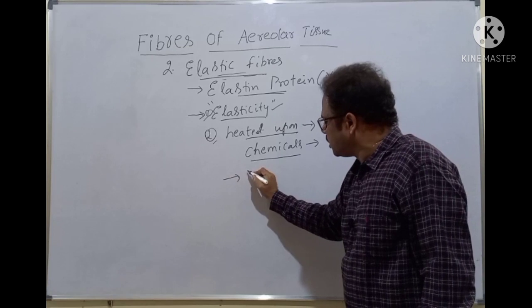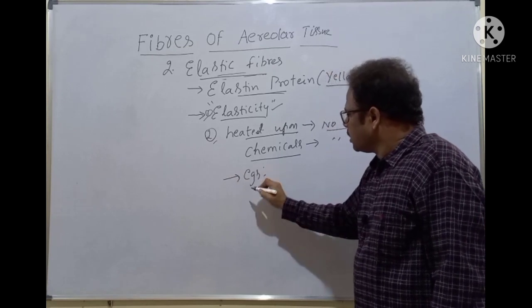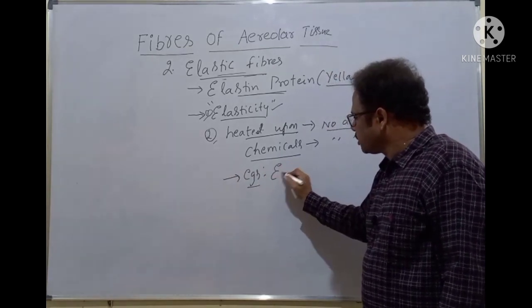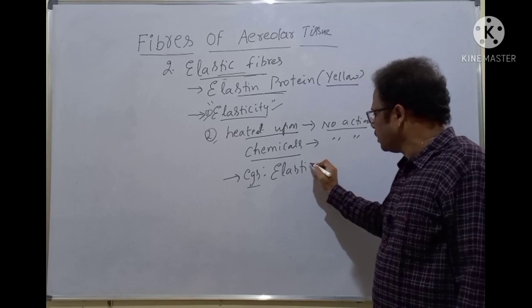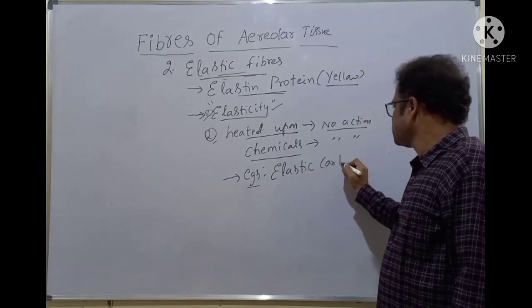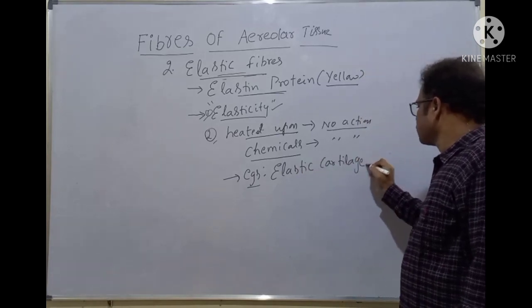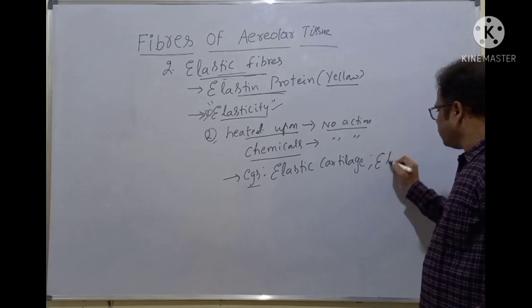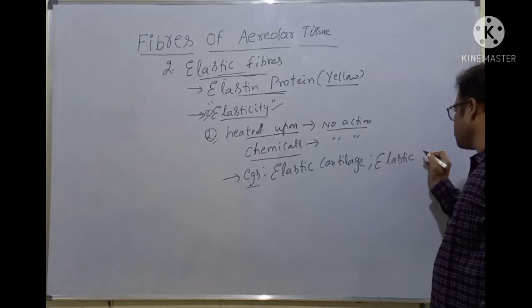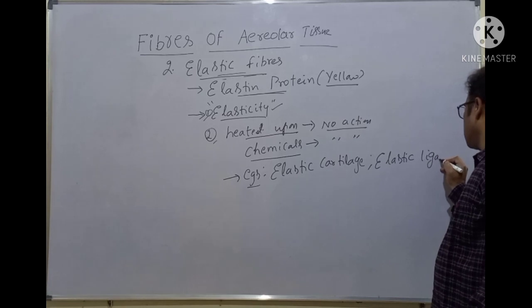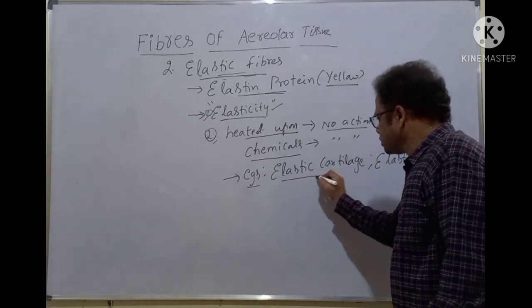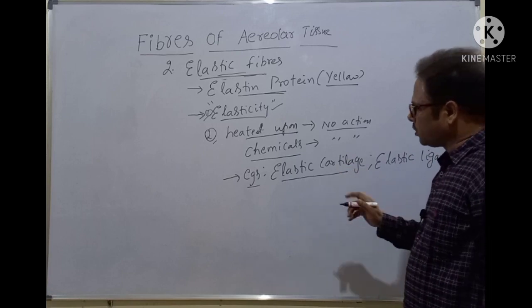Next one is the examples. Examples are elastic cartilage and elastic ligaments also. Where is the elastic cartilage present?